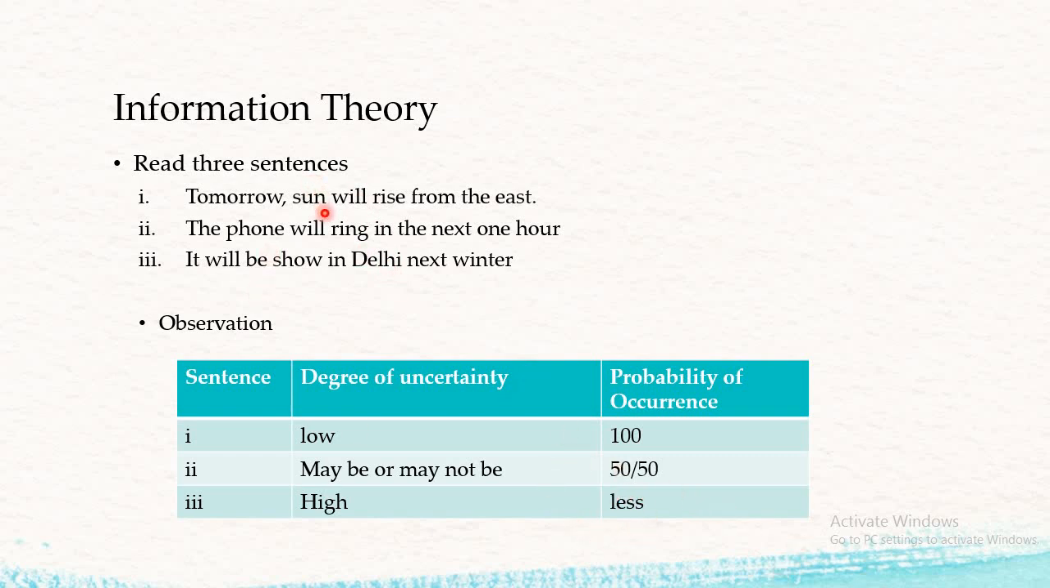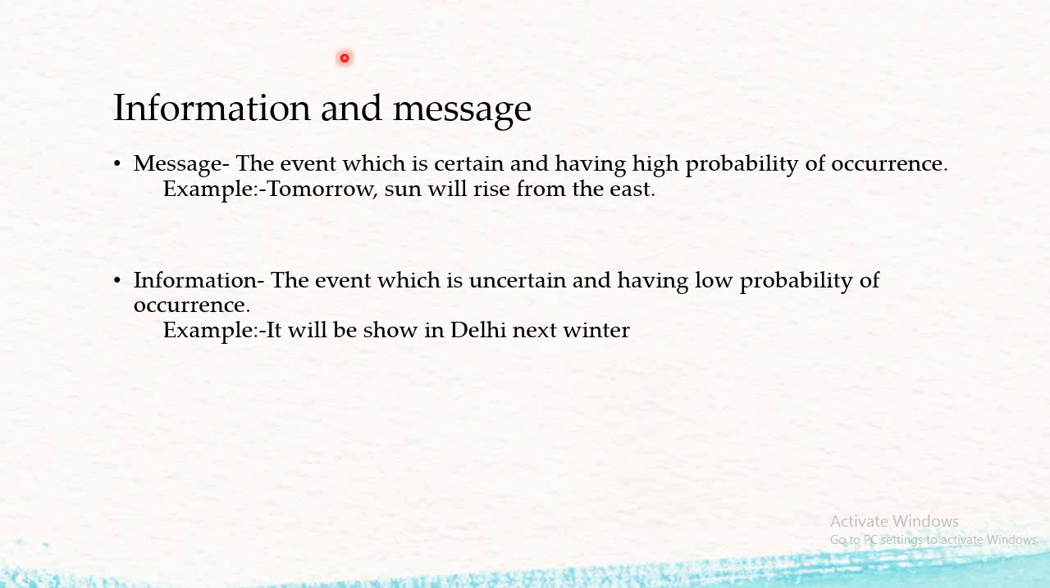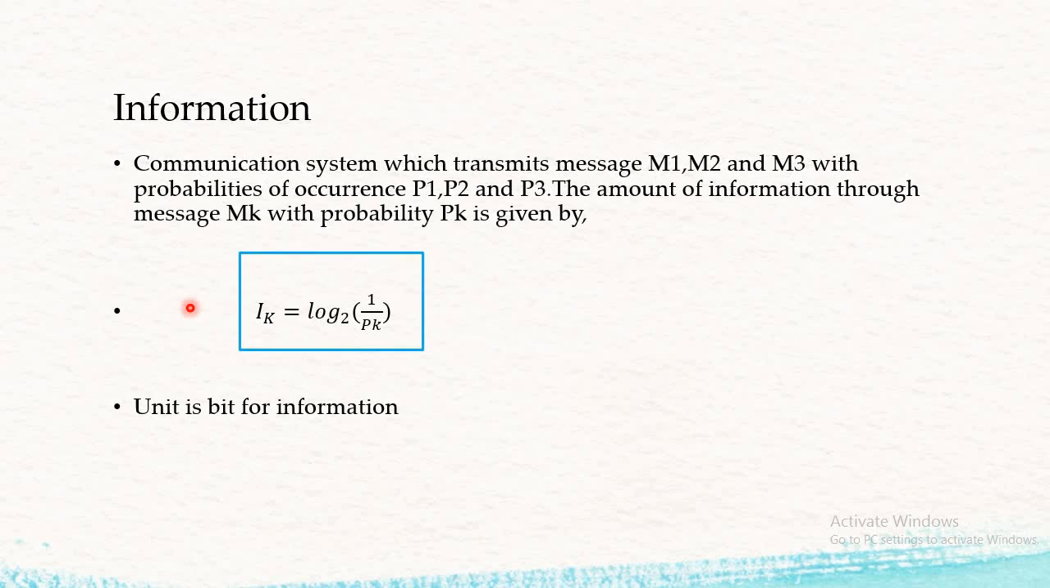The rest two are messages. The message which has a lower probability of occurrence is said to be information. In this way we differentiate the message from the information. A message is an event which is certain and has high probability of occurrence, for example, tomorrow the sun will rise from the east. And information is the event which is uncertain and has low probability of occurrence, for example, it will snow in Delhi next winter.